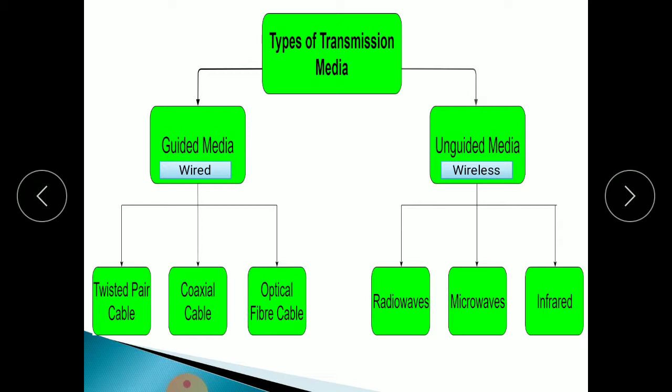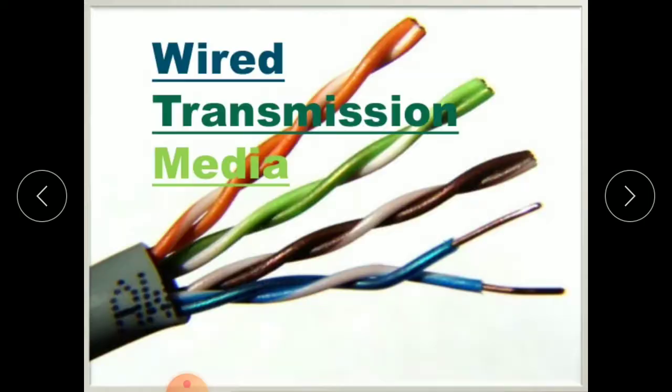And unguided media, or wireless transmission media, has another three subtypes: radio waves, microwaves, and infrared rays. Using these, we can connect from one place to another place, meaning we can connect with another person. We'll see them one by one.